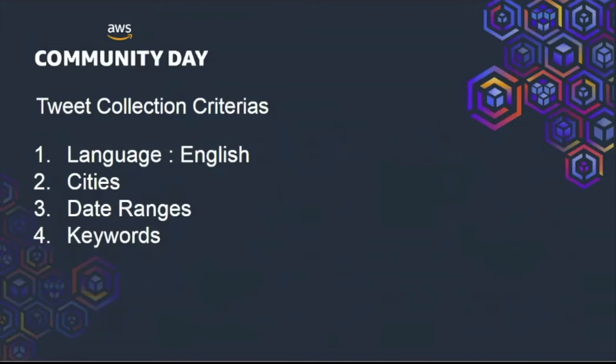And the second one is cities. We need to concentrate on the cities where tweets are generated in large numbers, and that exhibits the real sentiment of the whole region associated with the city. The third thing is the date ranges. Obviously, you can guess that the date ranges associate with the lockdown dates implemented by the Indian government. And the fourth one is the keywords. So, what are the specific keywords we need to look for to extract the tweets? We'll be seeing that.